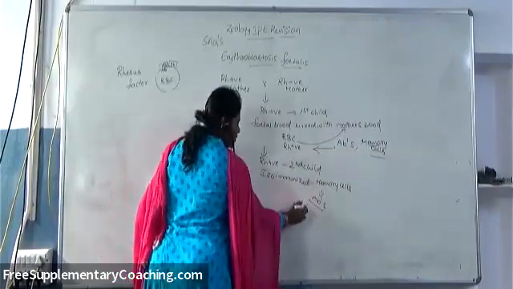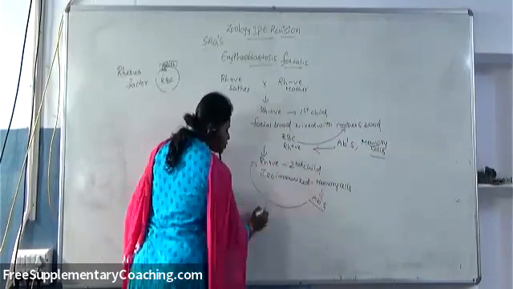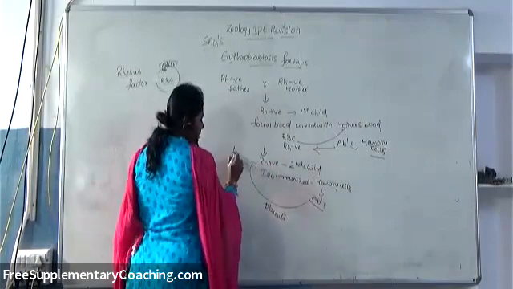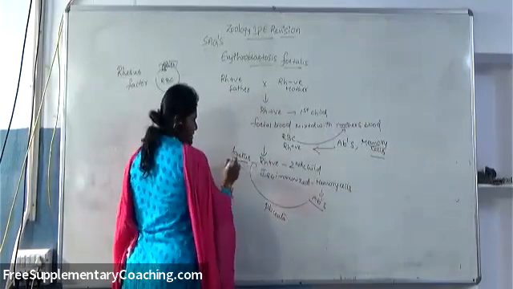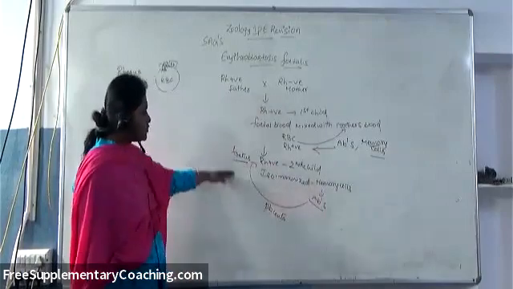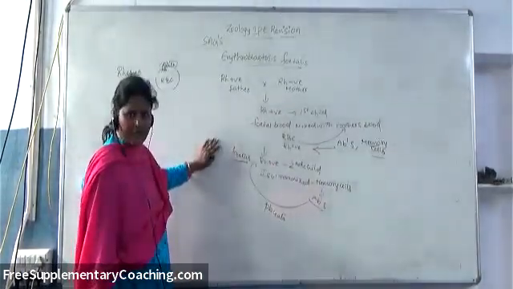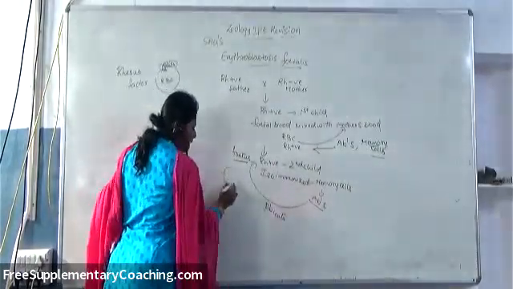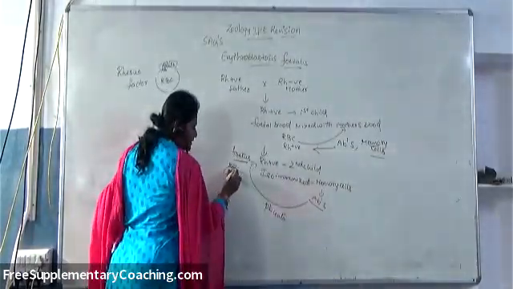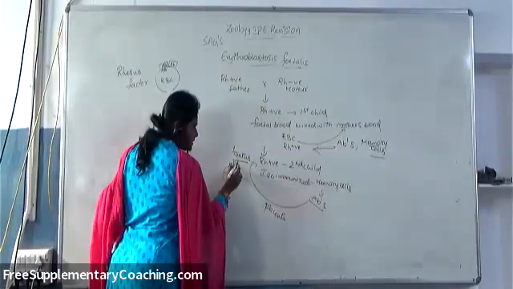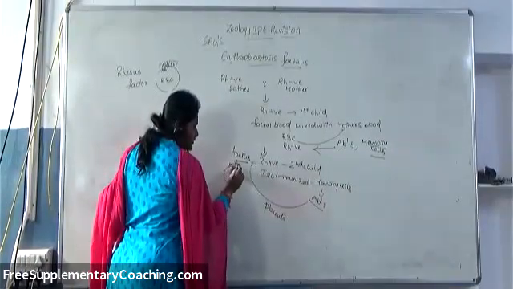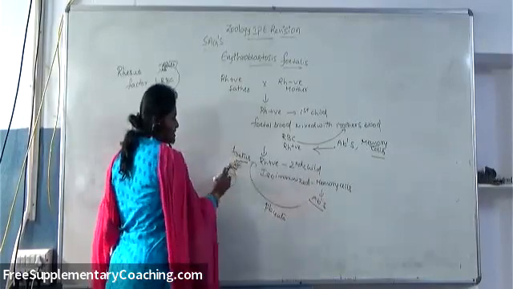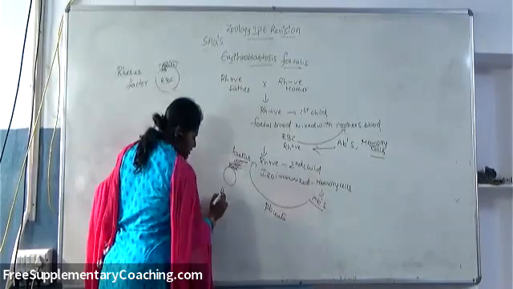Now these antibodies can easily pass through the placenta and enter into the fetus. So what will happen? These antibodies will bind to the RH positive antigen present on the fetal RBC. So thereby what will happen? It results in agglutination.